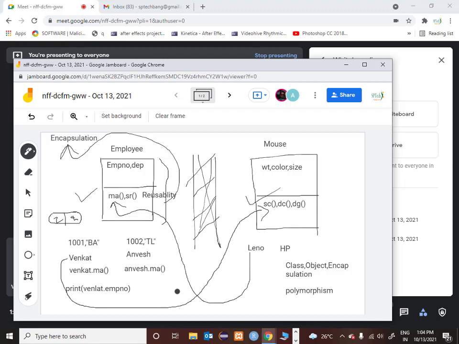With this, shall I show you a small program on how to define a class and how to define an object within a class in Python, and then probably in the next class we can move into the other concepts of object oriented programming? Do you think you can take it today, or shall I put it to the next class? Just show it as an example, and then I will take it up in the next class. Okay, no problem. I'll stop sharing this Jamboard.